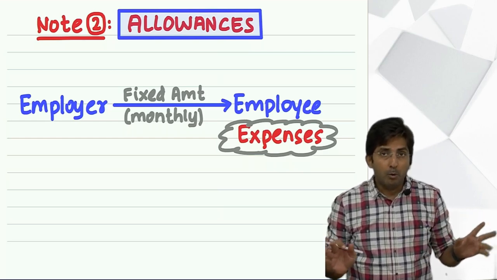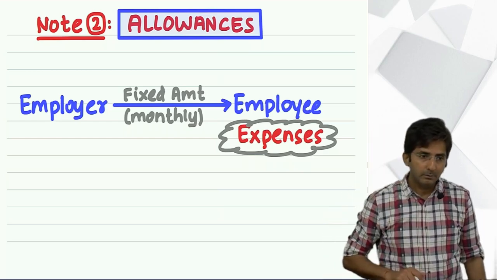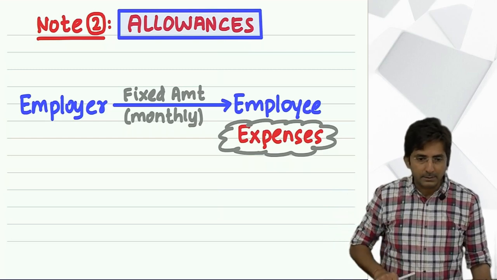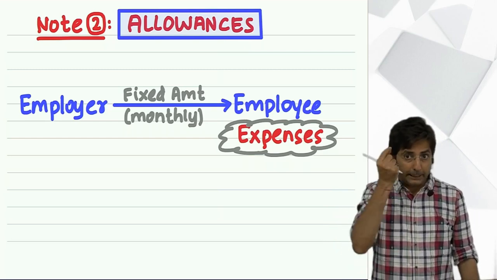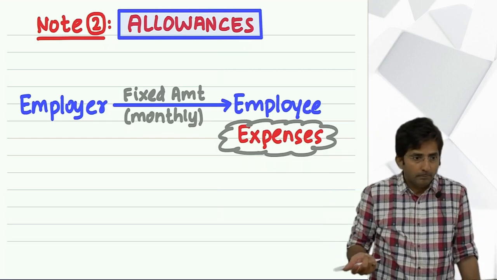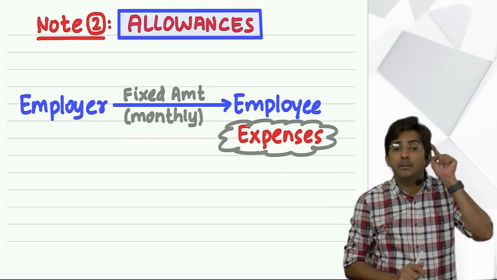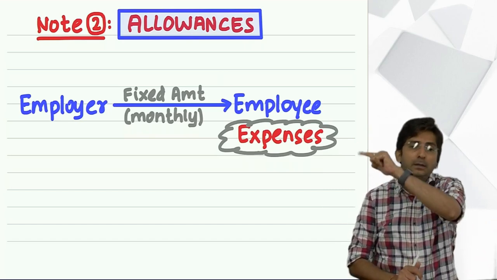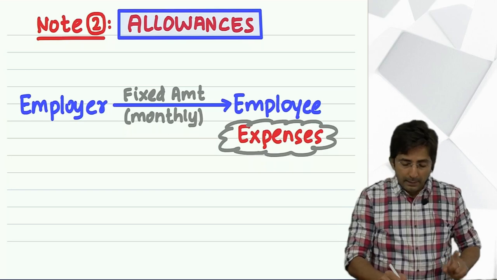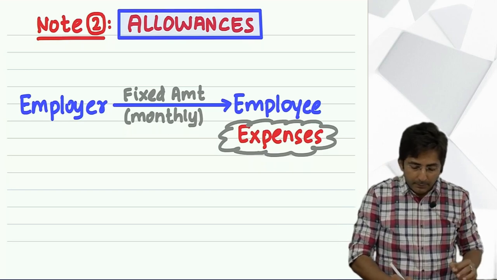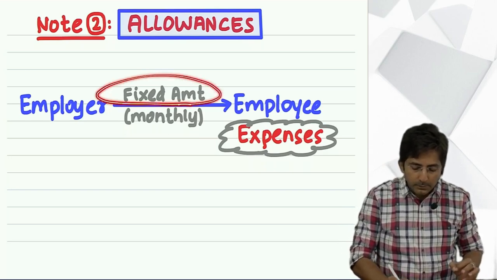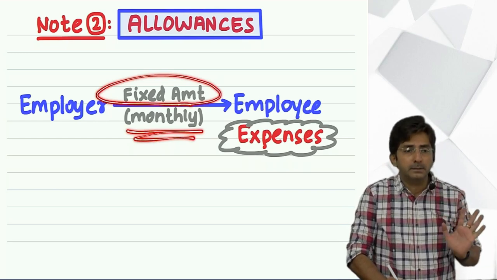Boss will give you bonus also. Will you call bonus as allowance? Is bonus dedicated for some expense? No. It should be dedicated to some expense. Then and only then it can be called as allowance. And one more speciality, these are fixed amounts which you get on monthly basis.